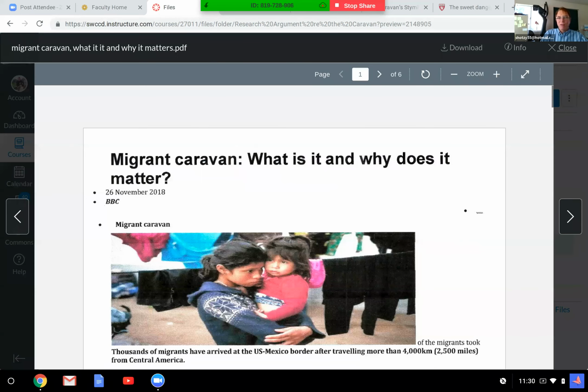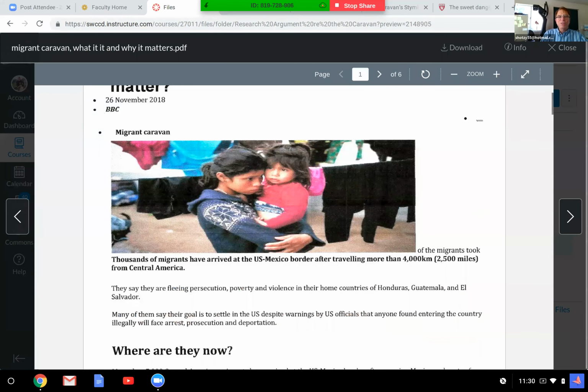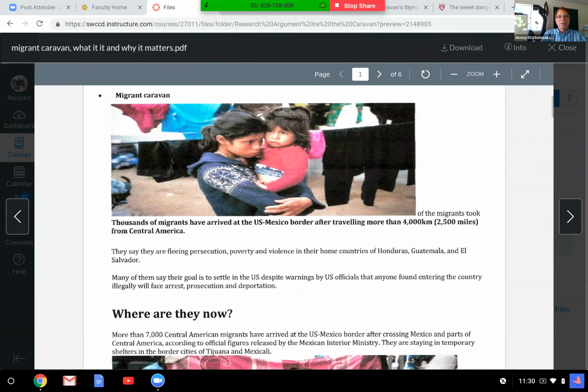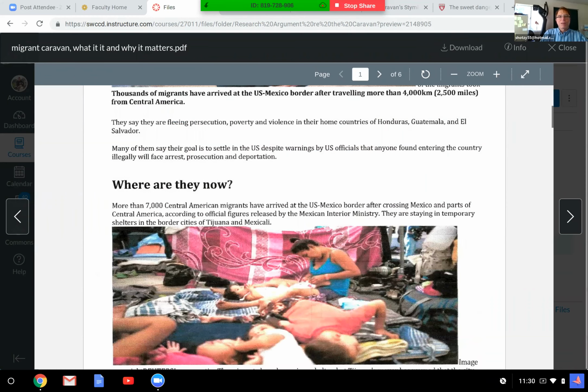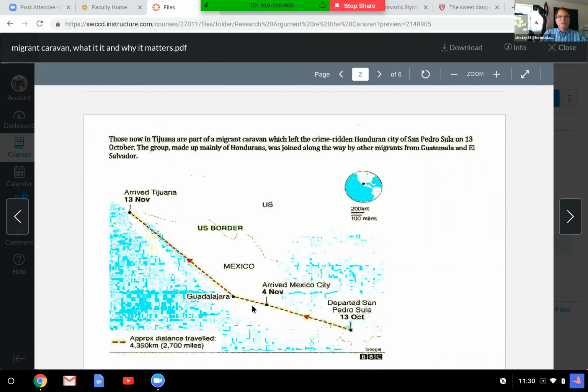Why do they come? I keep saying people don't leave their home for no reason, especially as far as they had to go. So they went all that way. I'm here, and by the way, this is not Honduras. So they got into Tijuana, yes, but wait, they're going that way.